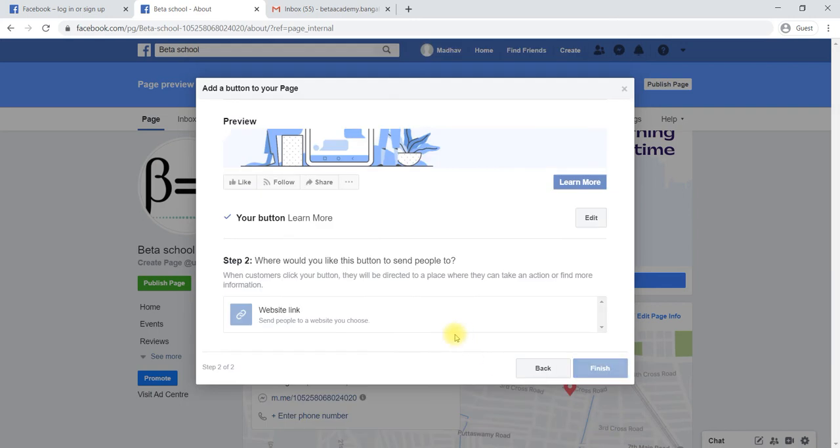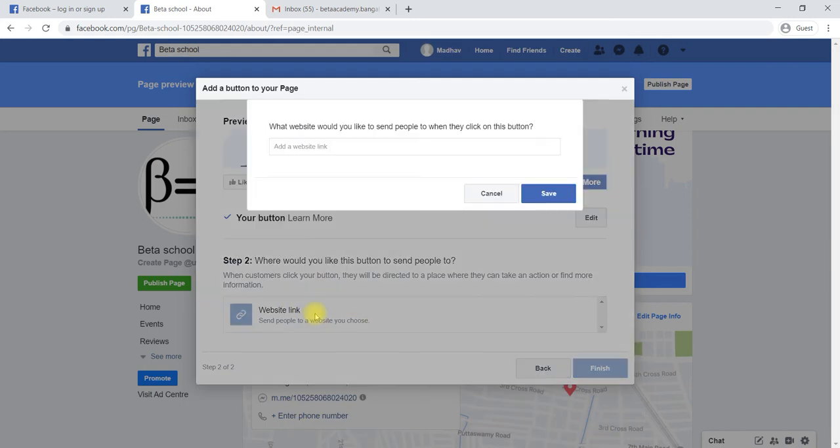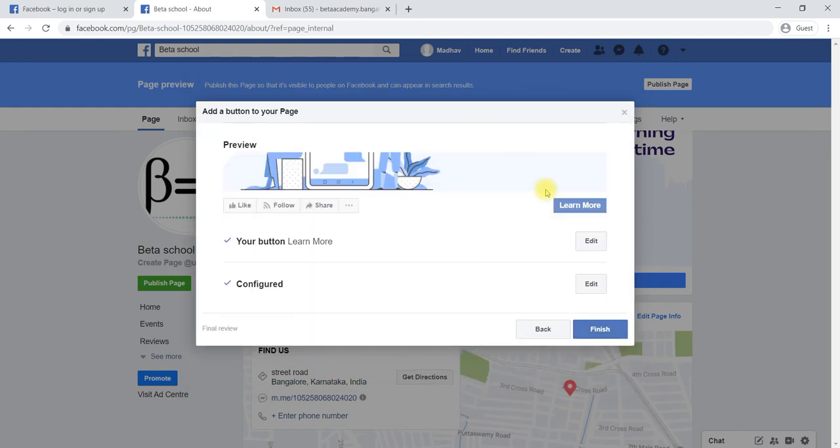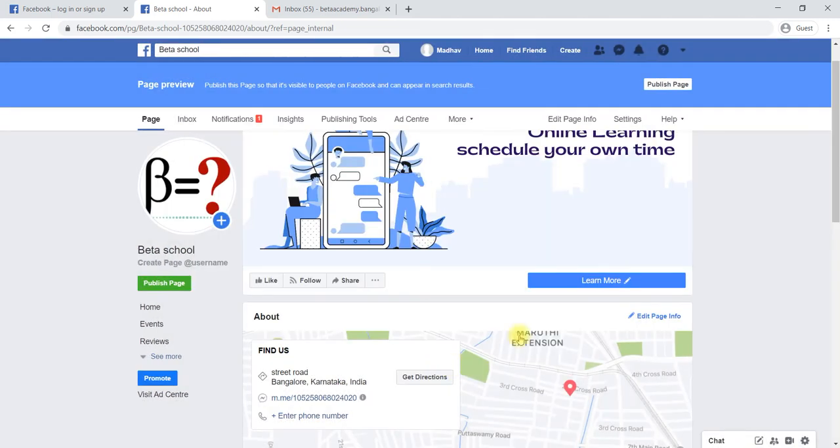Next, the website link I need to give. Save. It has been configured now. Then finish. Now you can see it will become a learn more.